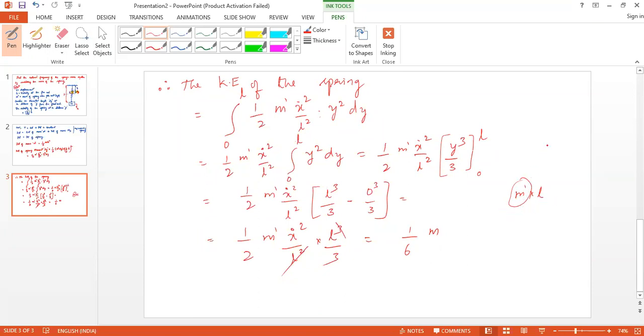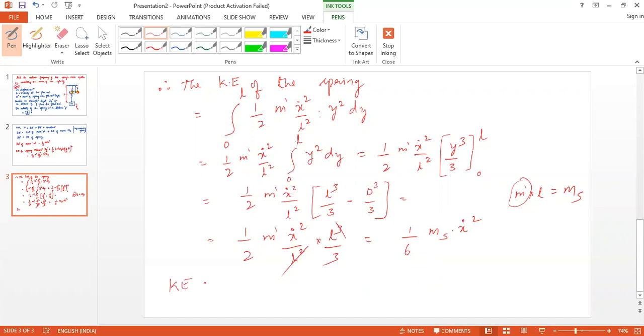If you multiply with the length of the string, then it will become the mass of the string. Right? So m dash into L will become ms into x dot square.